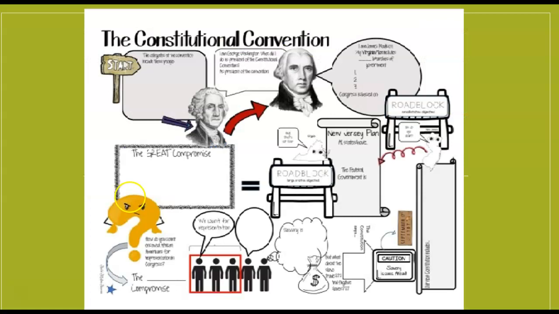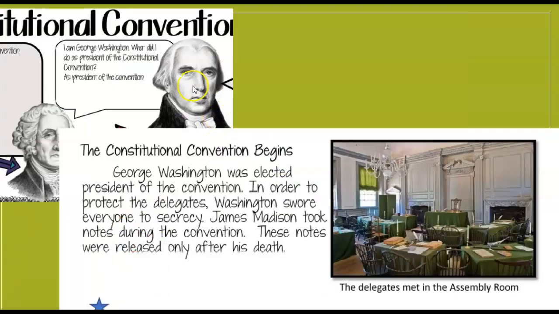Moving on to the next one, it tells you right here in this little block with Washington being right here. I'm George Washington, that's him down here, not him, that's Madison. Was the president of the convention. As president of the convention, I swore everyone to secrecy, so that way they could discuss things and not have to have reports of what they said in the room. It was just between the men, so that's what goes in that box.